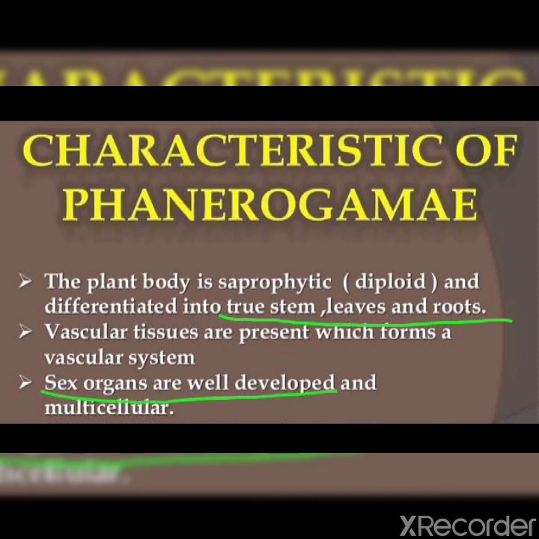Sex organs are well developed, means phanerogams include plants that have special organs for reproduction. These plants bear male and female reproductive units to produce seeds. They are multicellular. Clear, children?